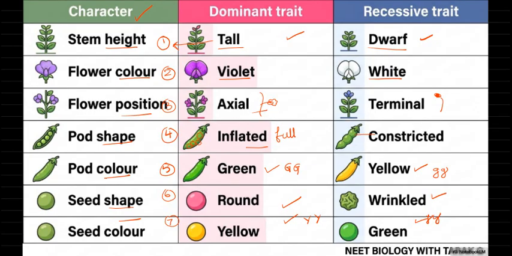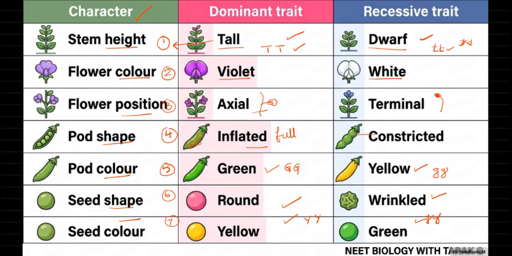And the same here: tall is dominant. For stem height, the dominant trait is tall, so use capital T. Dwarfness should use small t, not small d. Should not use d, because the traits we express are using alphabets. Capital letters are for the dominant, and small letters are for dwarfness.